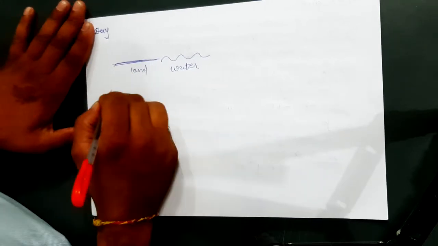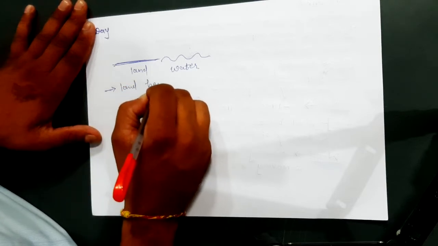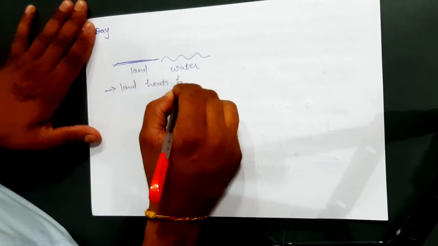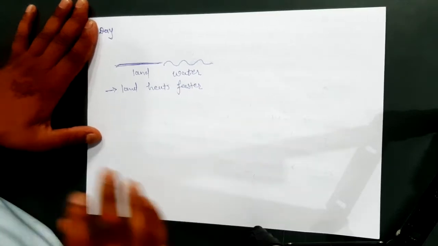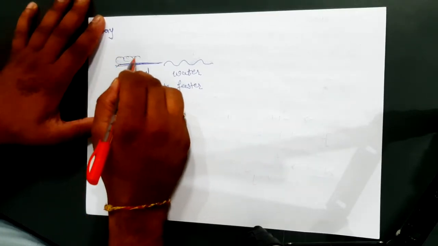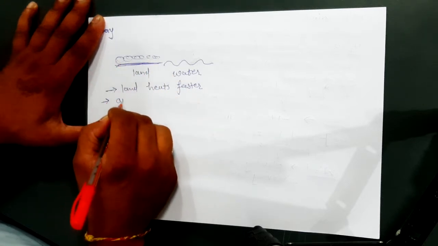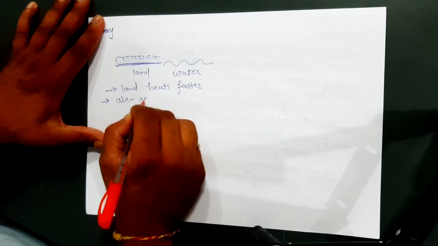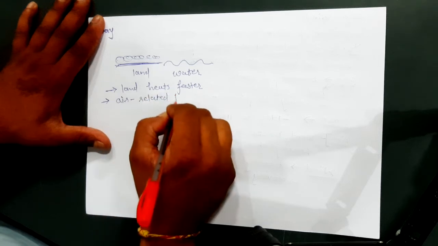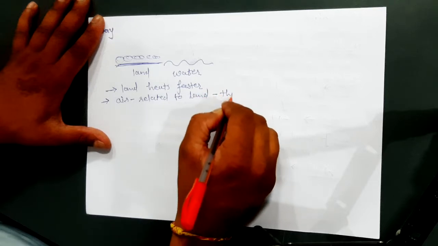But as we know, land heats faster in comparison to water. So as the land gets heated faster, the air related to land will become thin.